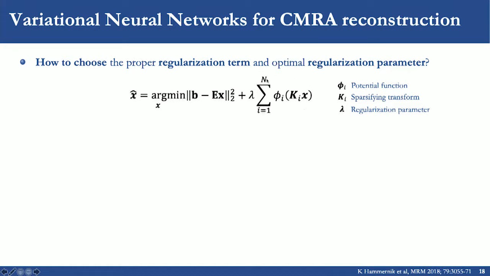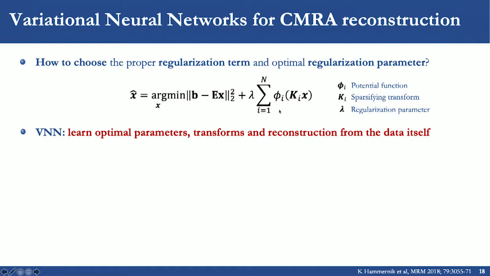Now, if we think about this term in a generic way, it can be defined as a function of potential functions, a sparsifier transform, and the regularization parameter itself. The potential function can be the L1 norm or the L2 norm, and the sparsifier transform could be the wavelet transform. Now the problem is that we don't want to define that beforehand. So the idea of variational neural networks is that they can learn these optimal parameters and the transforms, and therefore the reconstruction, from the data itself.